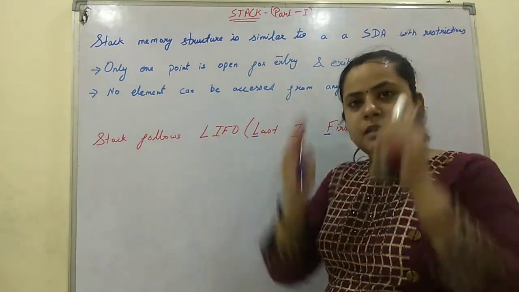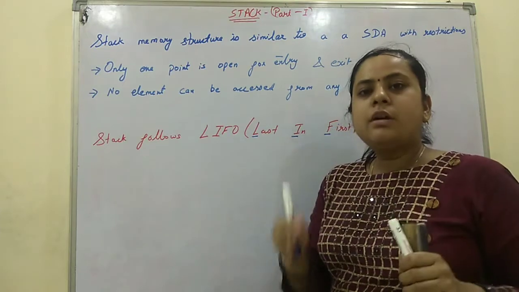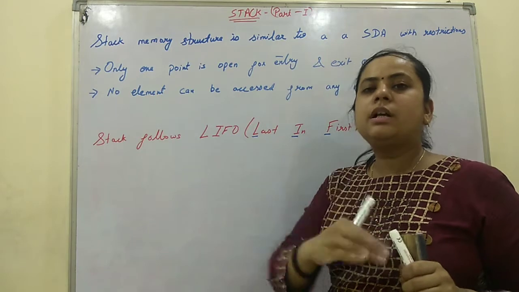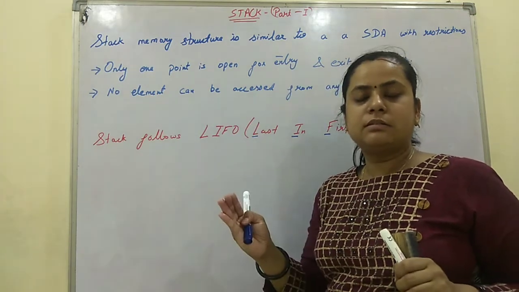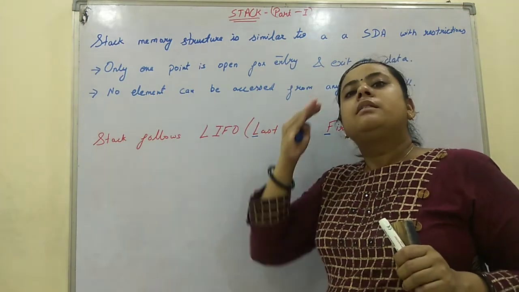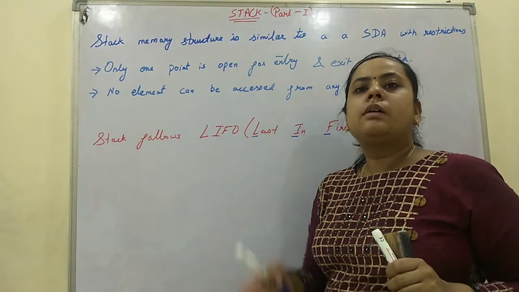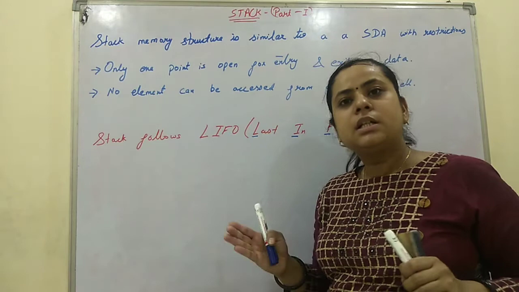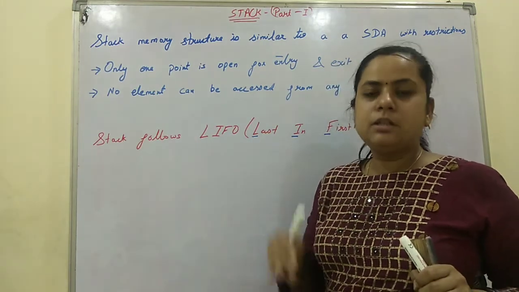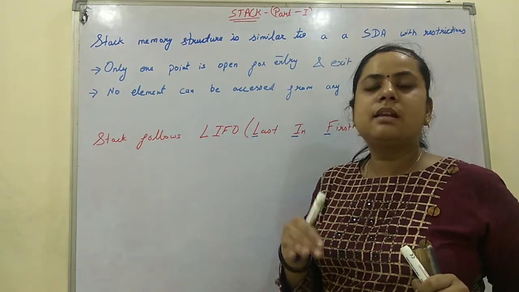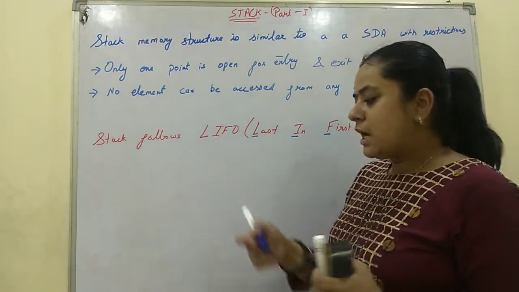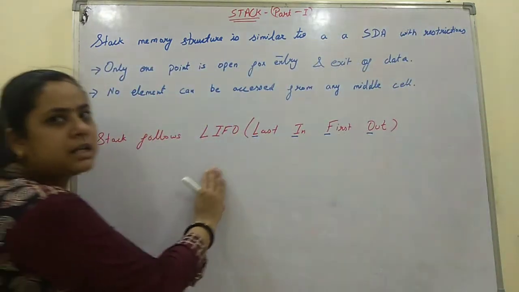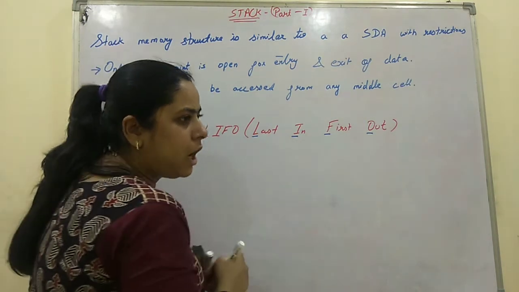No element can be accessed from any middle cell. That means in stack we cannot access any of the middle cell. Suppose we have to access the data at memory location 2. First we have to take out all the other data, then only we will be able to access the data at cell number 2. Stack follows LIFO. LIFO means last in, first out.